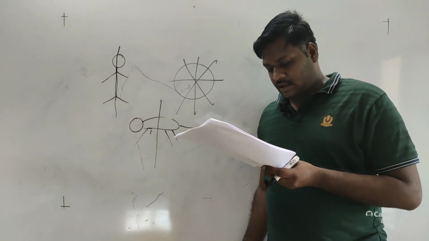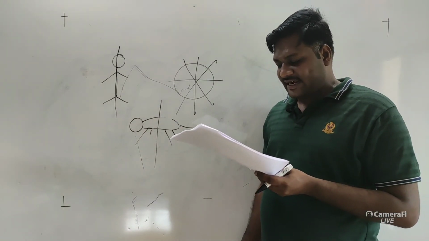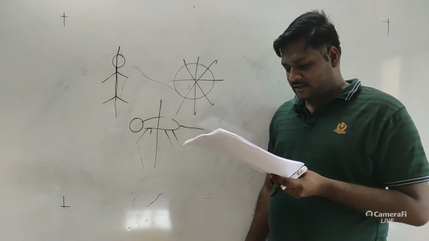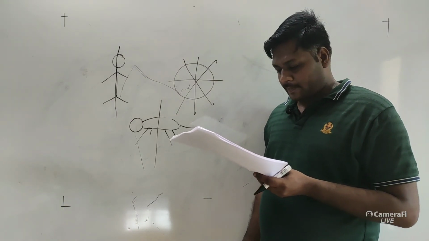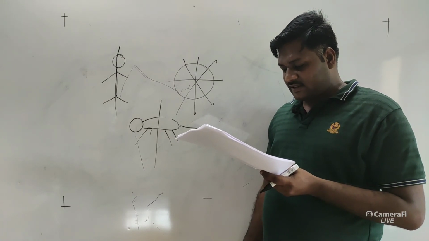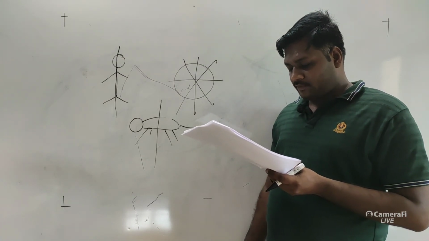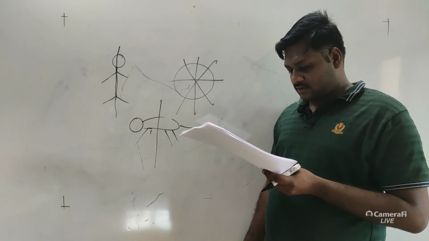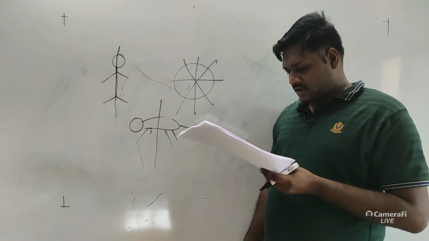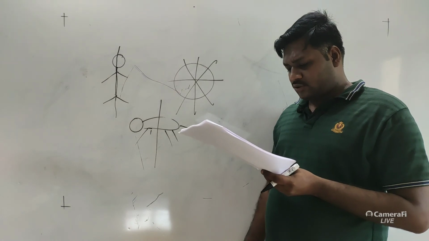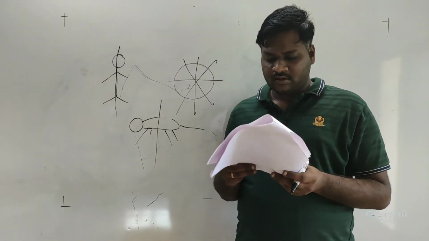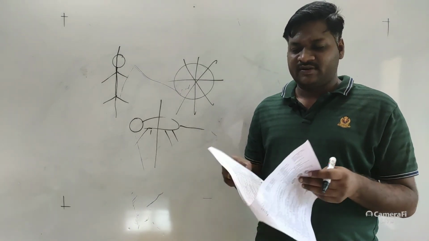A is the dorsal fin, B is the caudal fin, C is the anal fin, D is the pelvic fin, and E is the pectoral fin. So the correct option is option number C of question number 173.